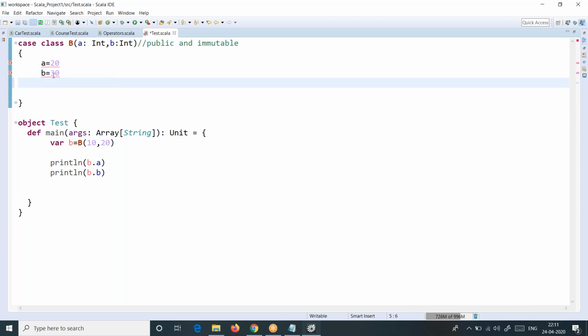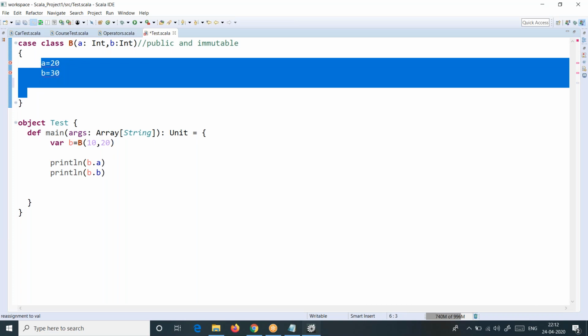Anyhow, by now we are seeing the impact. We see that red here means we are doing something wrong. So it means we cannot modify immutable variables. So this is proof that these members are public and these variables are immutable. Got it, right? That is another important thing about case class, sir.